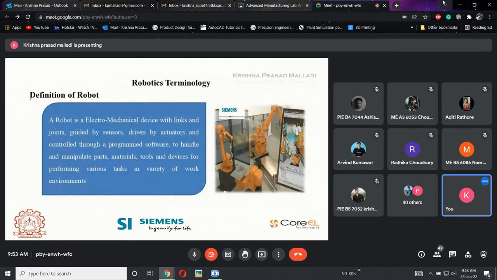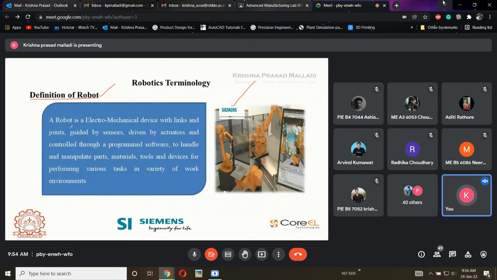Now, this is the robot definition that is given by Siemens. A robot is an electromechanical device with links and joints, guided by sensors, driven by actuators, and controlled through programmed software to handle and manipulate parts, materials, tools, and devices for performing various tasks in a variety of environments.